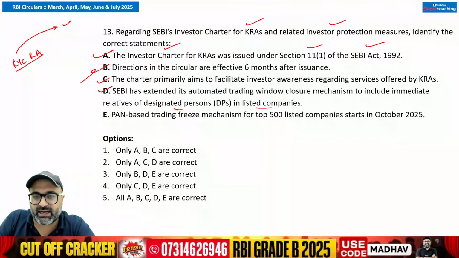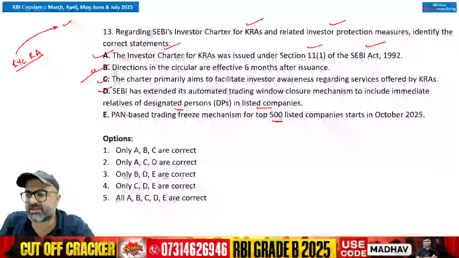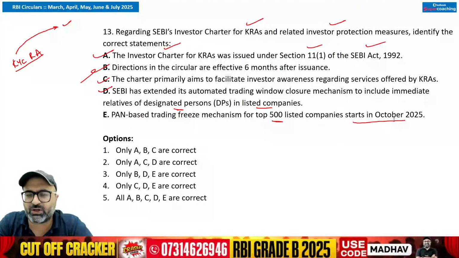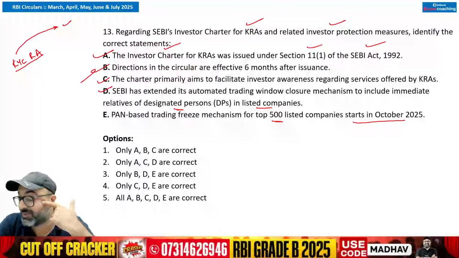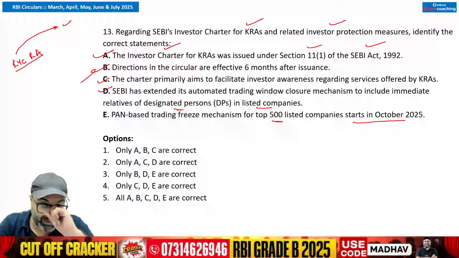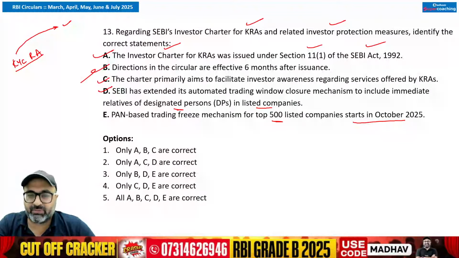D statement is correct. PAN-based trading freeze mechanism for top 500 listed companies start in October 2025. What is it? Please pay attention. If you remember that SEBI has come up with the PAN-based trading freeze mechanism, that means on the basis of PAN, trading freeze will be done.